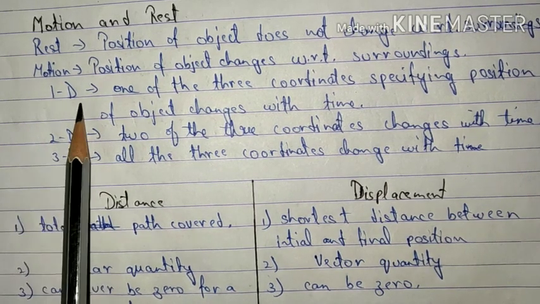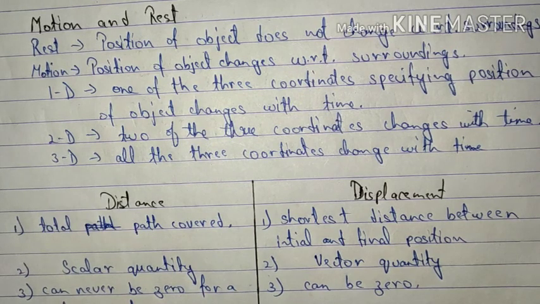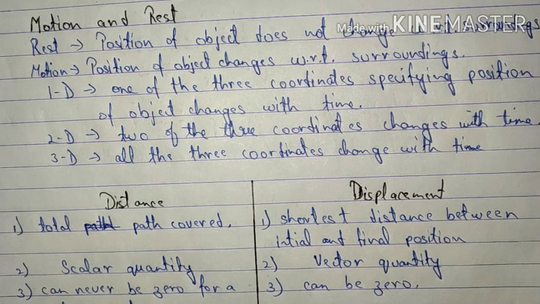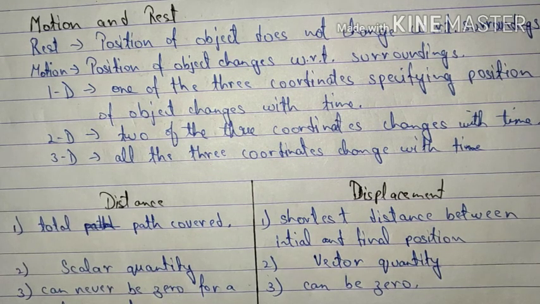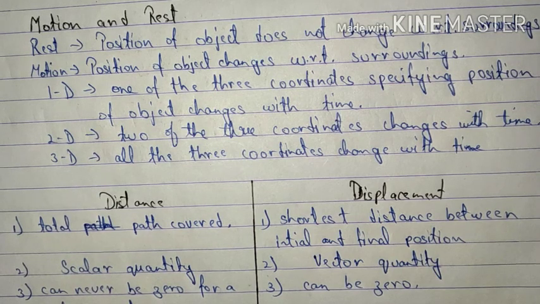First one is one-dimensional motion. When one of the three coordinates specifying the position of an object changes with time, the motion is said to be one-dimensional. For example, an apple falling on the ground, or the motion of a car on a road. Next type is two-dimensional, where two of the three coordinates change with time.